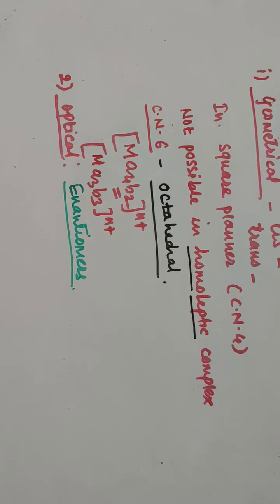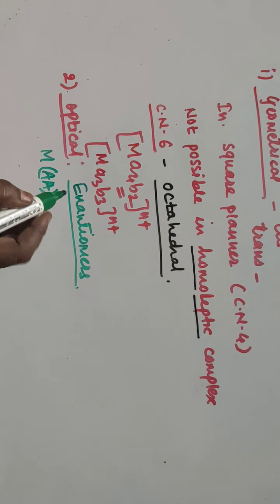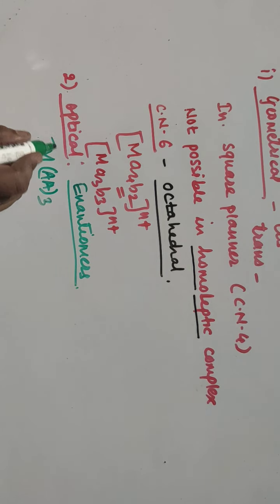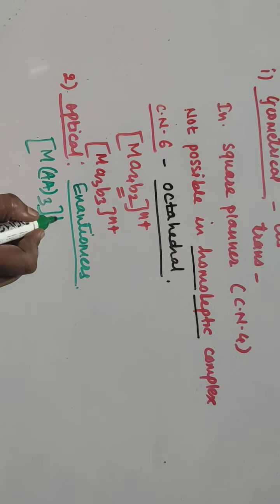Homoleptic complexes can show optical isomerism. We have seen the type MAA, that means these are bidentate ligands. So in optical isomerism, along with monodentate, bidentate ligands can also show optical isomerism. So this is of the MAA3 n plus type of compound.